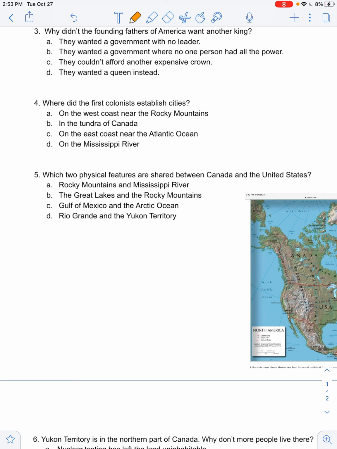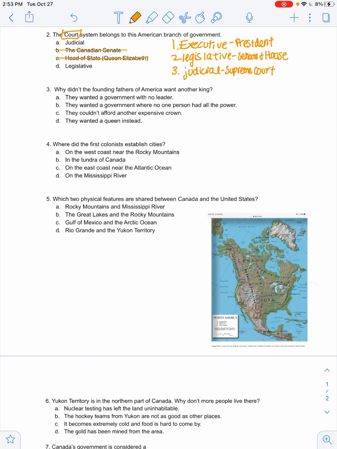They wanted to make sure that there were multiple ways of doing checks and balances. And so that's why they came up with this system where they have the executive, the legislative, and judicial, because there's always different ways for legislative to check the president to check these right here.